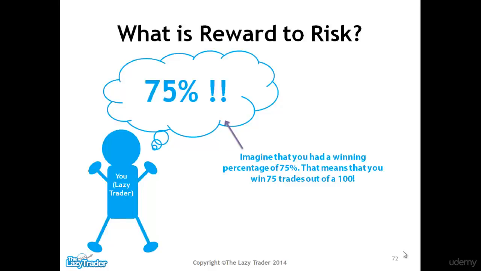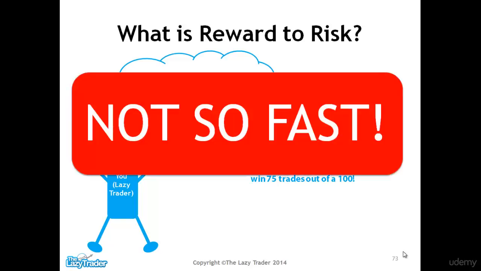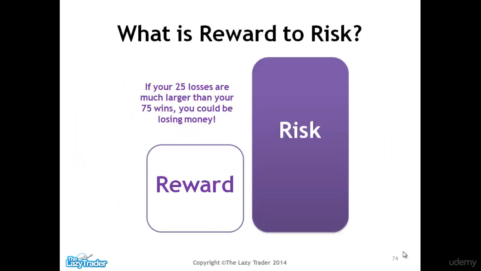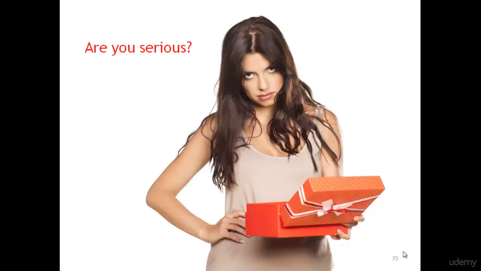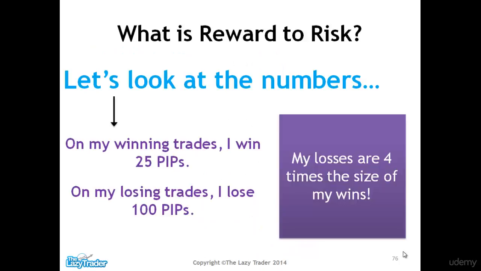So imagine that we had a winning percent of 75%, and that means that we win 75 trades out of 100. That would be fantastic. However, there is one slight hitch. Let me describe this. If you've lost 25 times but won 75 times, we want to make sure that our losses are a lot smaller than our wins, because otherwise it would be absolutely pointless having this reward to risk mechanism. I know it might seem a little bit counterintuitive, but let's have a look more closely.